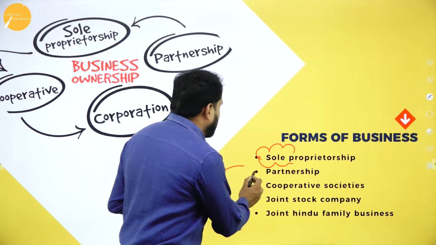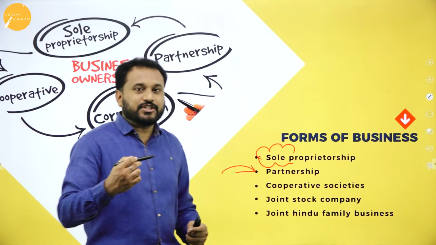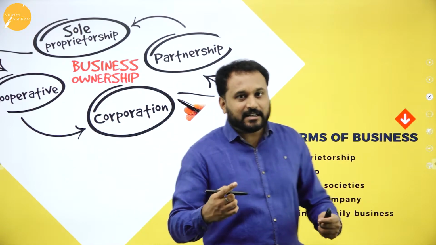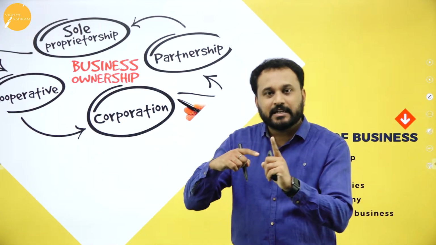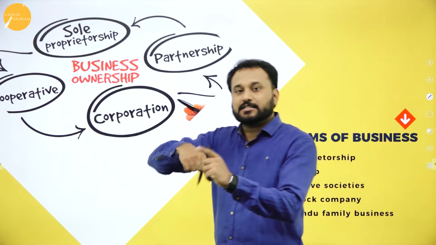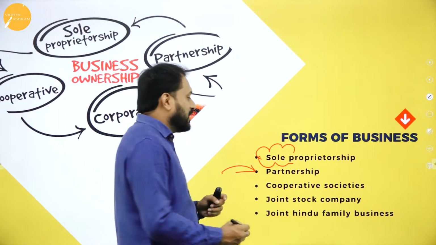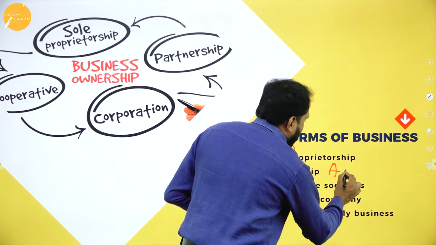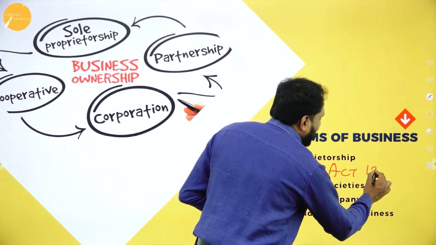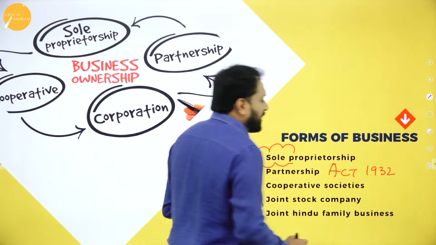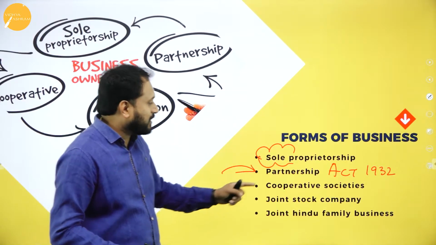The next thing we have is partnership. Sole trader is only one person; partner means more than one person, that is partnership. Here I'll teach you about the Partnership Act, the Act of 1932, and now we have a revised Partnership Act also, which I'll tell you.